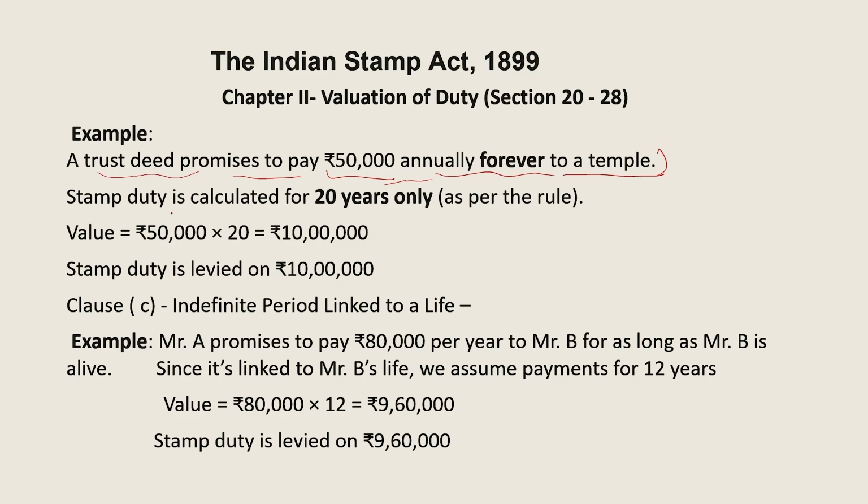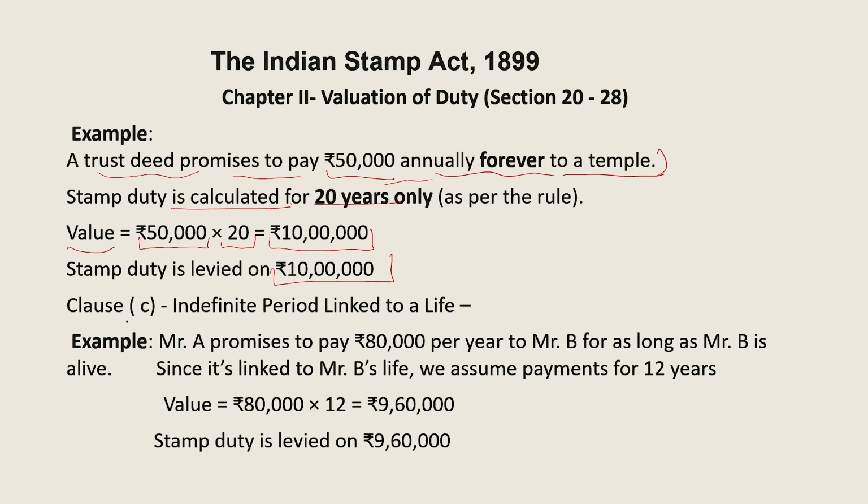Now the stamp duty is calculated. This is perpetual, this is continuous. So this trust will continue to pay this fee for an indefinite time period to this temple. So stamp duty is calculated for 20 years only. Now the value is 50,000 multiplied by 20, which is 10 lakh, and stamp duty is levied on 10 lakh rupees.